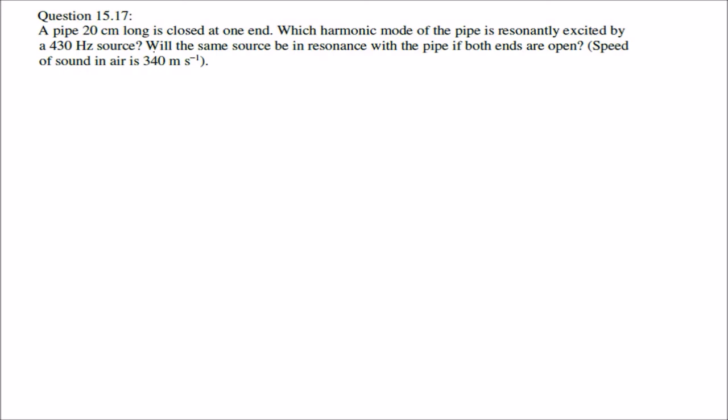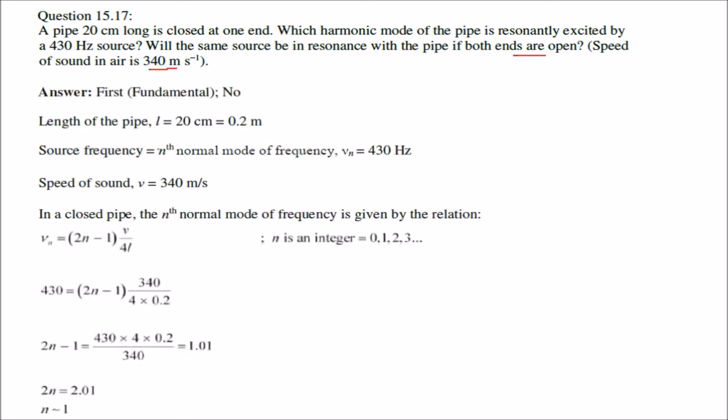A pipe 20 centimeter long is closed at one end. A harmonic mode of the pipe is resonantly excited by a 430 hertz source. Will the same source be in resonance with the pipe if both ends are open? The speed of sound in air has to be taken this much. The answer is, it should be the first fundamental, and the second part is no.